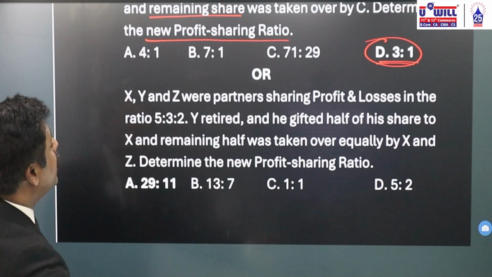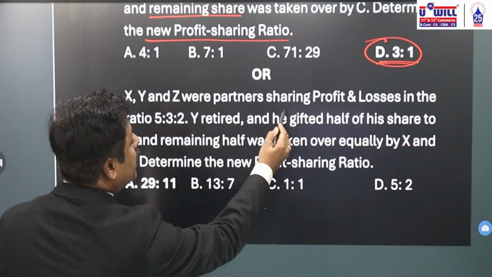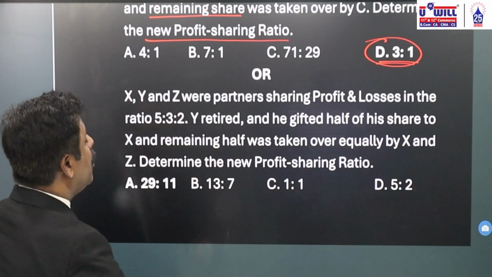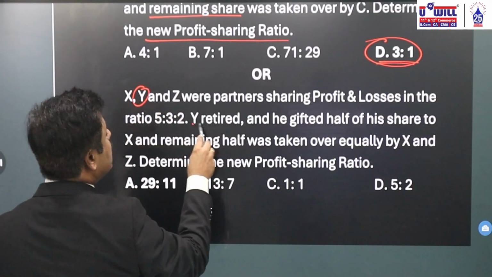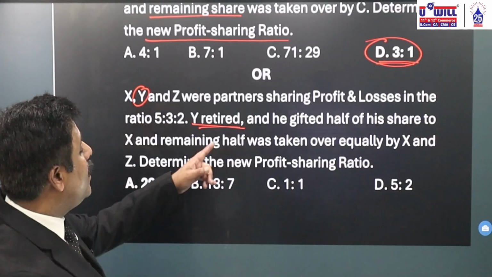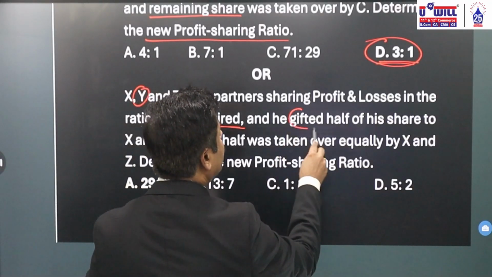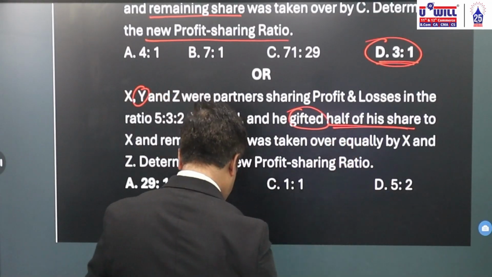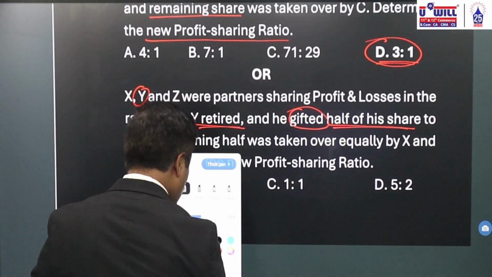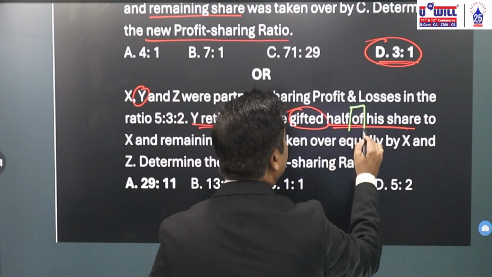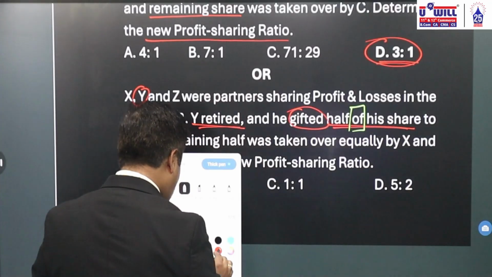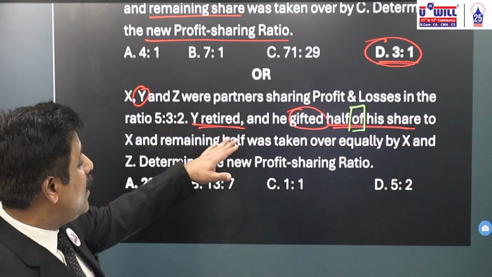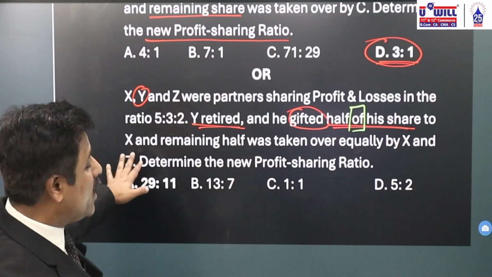Let's see. X, Y, and Z were partners sharing profits and losses in the ratio of 5:3:2. Now again, the second partner Y has retired and he gifted half of his share. Here what is the word? The word is not "from", it is "of". The words "from" and "of" make a lot of difference. Here the word given is "of". He gifted half of his share to X.